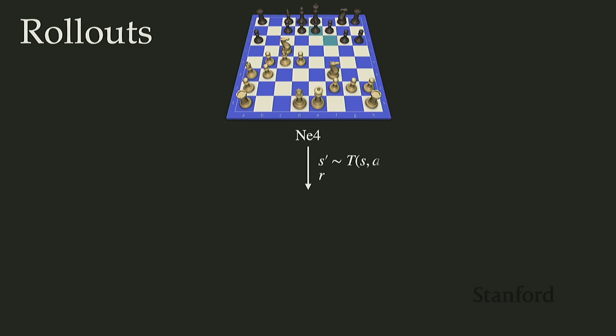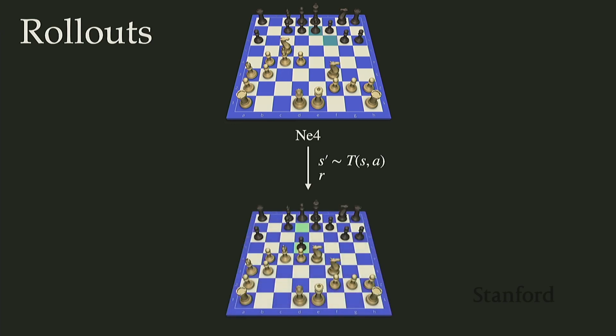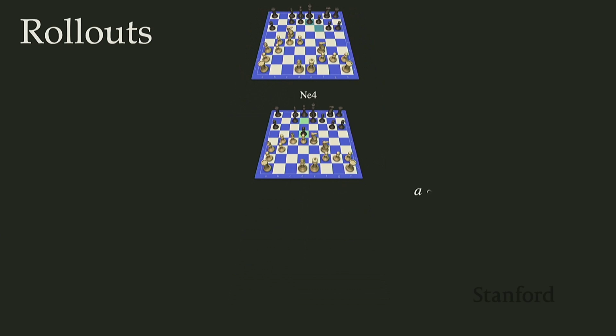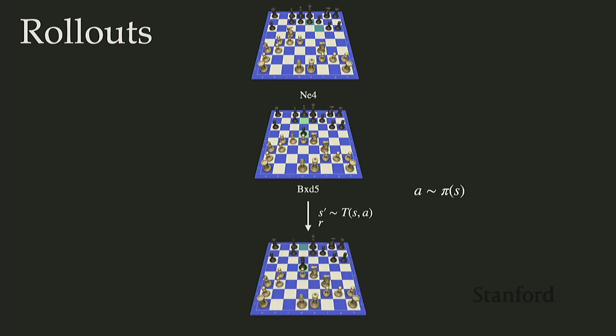Okay, so we sample a state transition from our transition model, we receive a reward, and then we transition to that new state. So here, in response to us playing knight to e4, our opponent moved their pawn to d5. And now we're just going to repeat this from this new state. Okay, so we're just going to sample an action from our rollout policy. Now that action is bishop to d5. So we move our bishop to d5, and we sample an action from our transition model, and we receive a reward. Okay, so then we're going to transition to that new state.